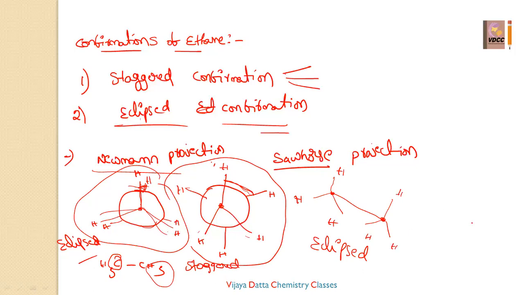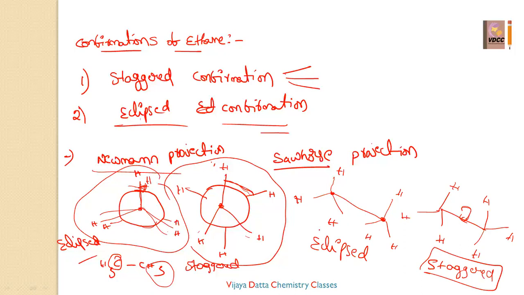If you are taking the molecule, you kept it like that only, but you rotated this one by 60 degrees or 180 degrees. So they are not on the same plane, the hydrogens are on different planes. You have rotated this carbon, so there is a distance between the hydrogen and hydrogen. So this is said to be the staggered conformation. Staggered conformation, eclipsed conformation, staggered conformation. This is called Sawhorse projection. This is called Newman's projection.